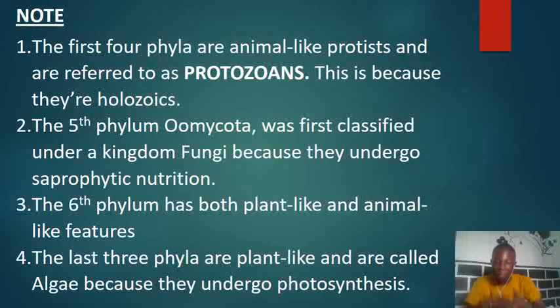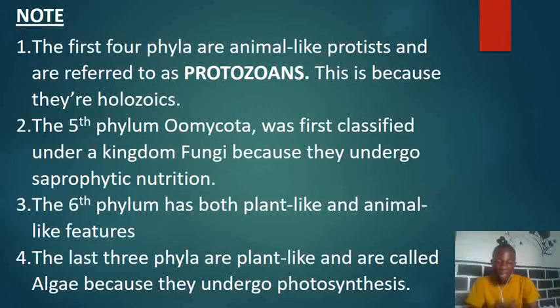Saprophytic feeding refers to a type of heterotrophic feeding whereby the organisms undergo extracellular digestion. It means that they don't ingest food or digest food inside their body, but rather digest the food outside their body. They release enzymes onto the food, and the food is digested outside their body. So we call them saprophytic feeders or saprotrophs. Let's take note of that one.